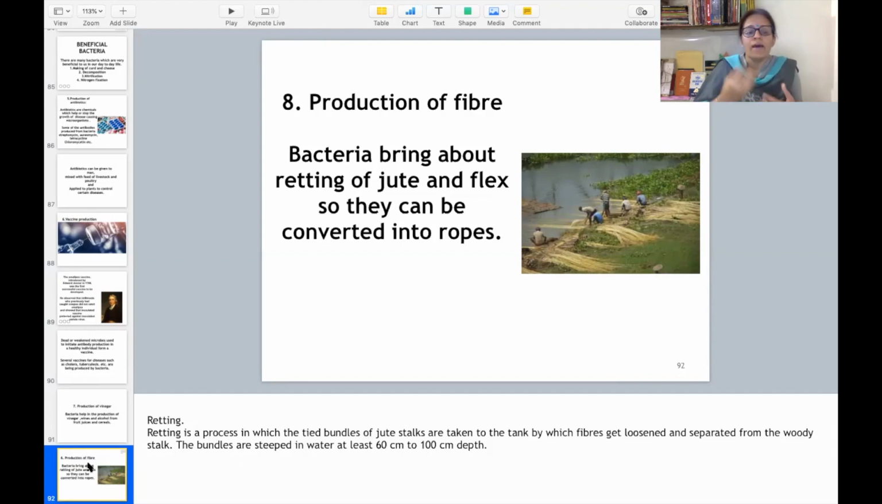What is that process? Retting is a process in which the tied bundle of jute stalk, जो jute stalk होता है उसका bundle tie करके, we actually dip that stalk into the tank. What happens inside a water tank, the bacteria act upon this and the fibers get loosened and separated from the woody stalk. Woody stalk होता है ना plant का, उससे fiber अलग हो जाता है, loose हो जाता है with the action of microbe, bacteria. So this is the process by which we get actually ropes. Retting is the process that helps the jute and flax so that they can be converted into ropes afterwards.